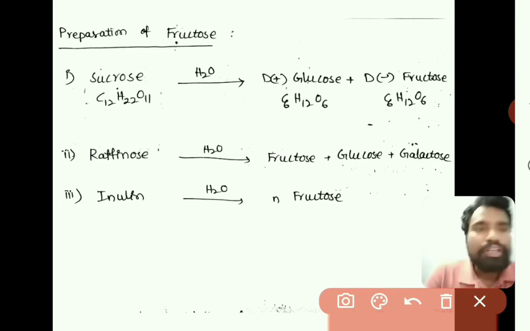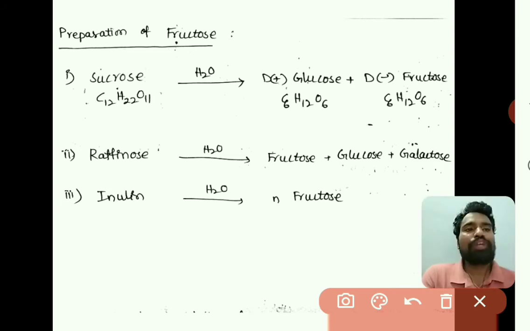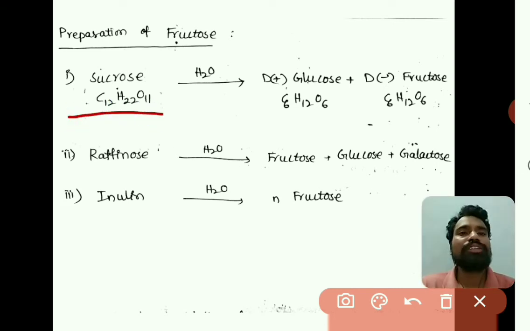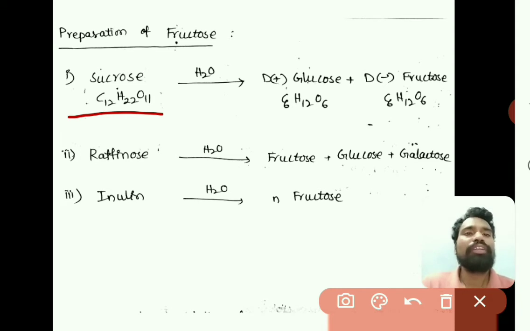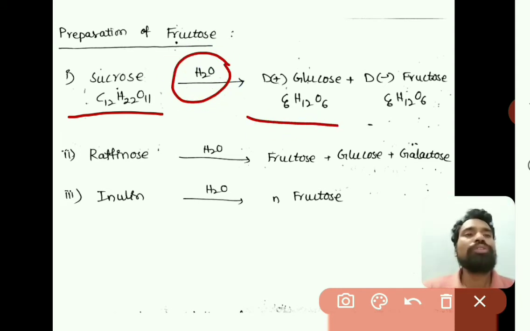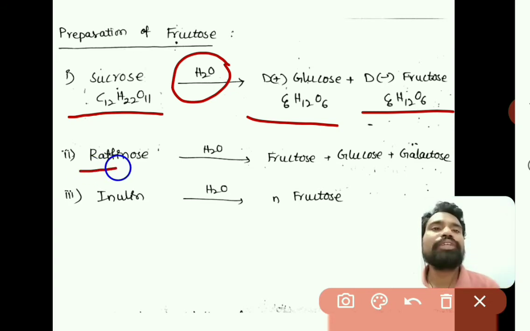Now we will discuss fructose, right. So here the first thing we would like to discuss is the preparation methods of fructose. As we know, sucrose, that is C12H22O11, when hydrolyzed, gives D plus glucose and D minus fructose. And the next one is raffinose.